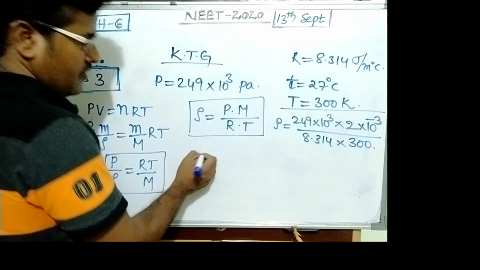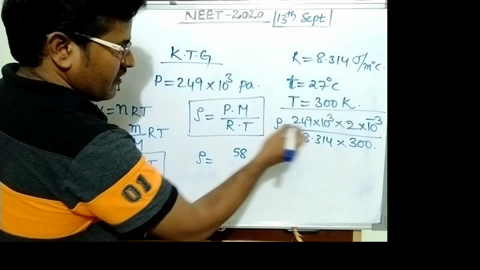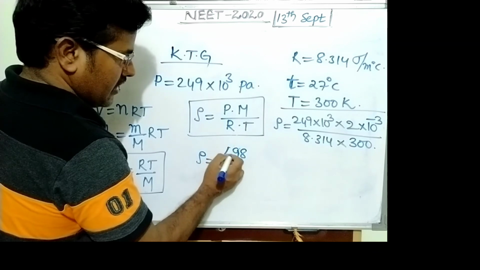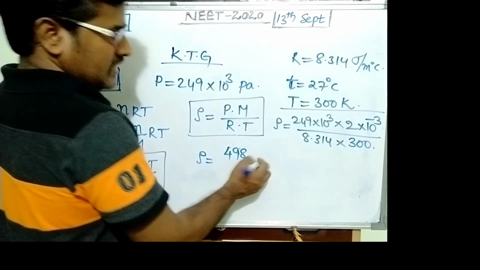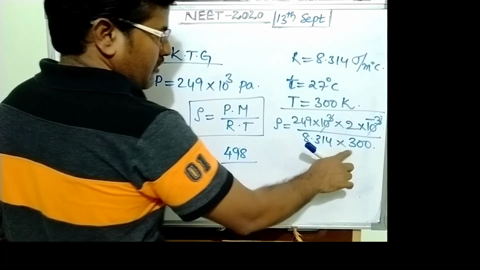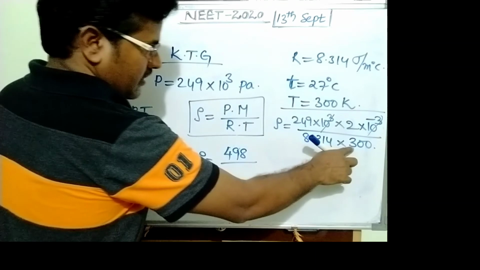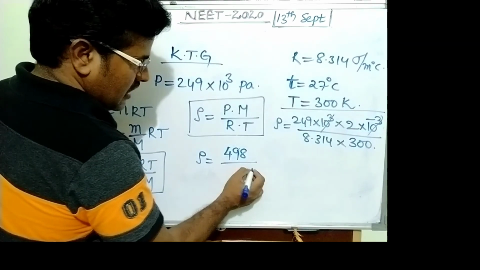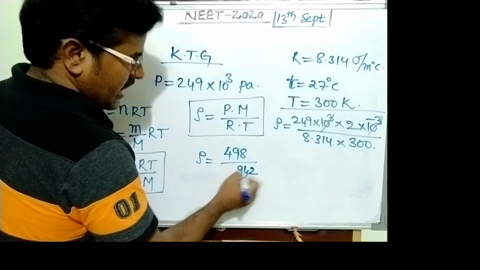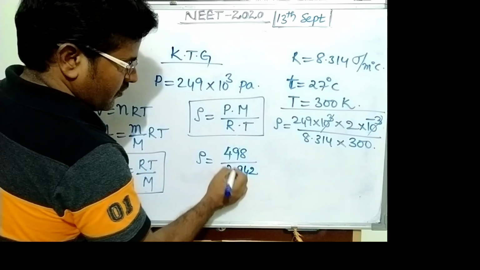So density equals, its value, 498 into 10 power minus 3 is cancelled. Its value becomes 498 upon 8.314 into 300, which is about 2494.